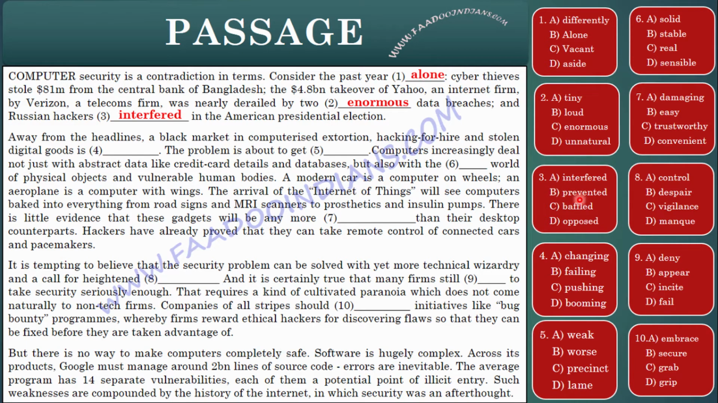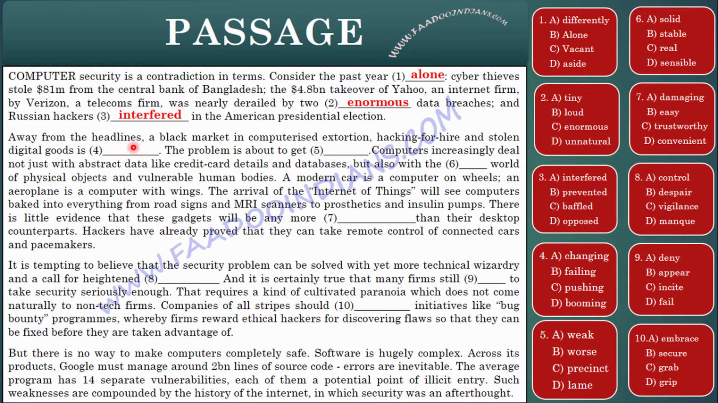Prevented is to prevent something, you already know. Now baffled. Baffled is confused. Well, they didn't get confused, therefore it is wrong. And opposed. Opposed is conflicting with each other. They didn't conflict with each other, they just interfered. That is, they intervened in the American presidential election.